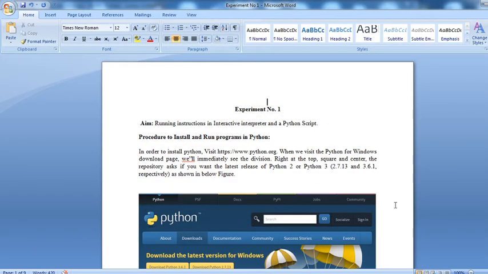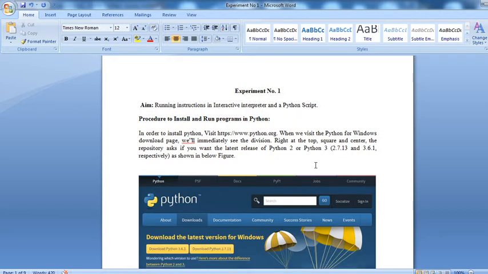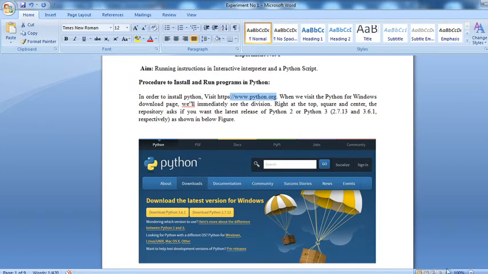See, this is your experiment number 1, the installation of Python. The aim of this experiment is running instructions in the interactive interpreter and Python script. The procedure to install and run a program in Python: simply go to the site www.python.org. When you visit that site for Windows, a download tab is available. You can go to this tab. I have already put a screenshot here.